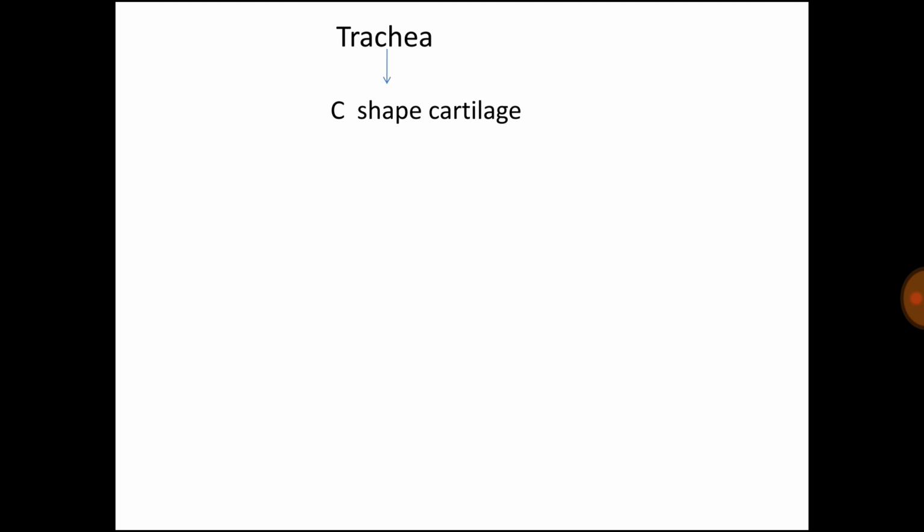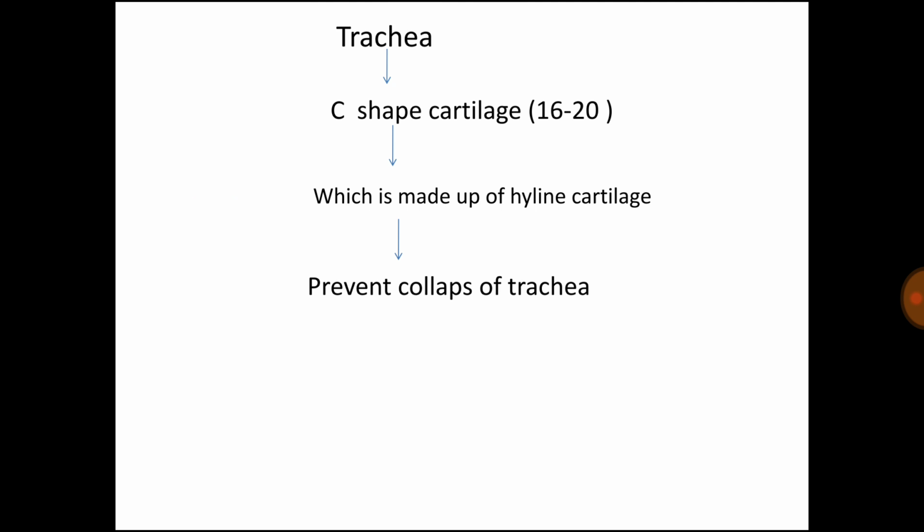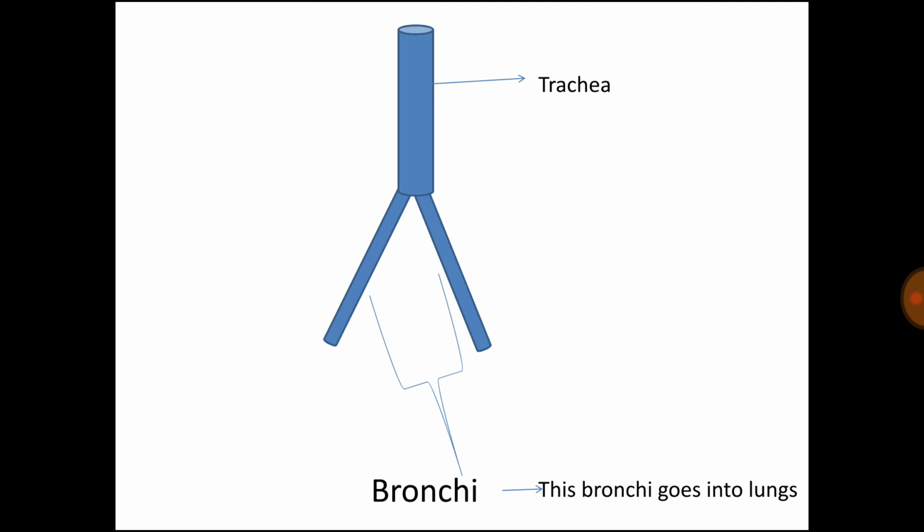Next, the trachea. The trachea has C-shaped cartilages, 16 to 20 in number, made up of hyaline cartilage, which prevent collapse of the trachea. The trachea is a pipe-like structure that further divides into fine pipes known as bronchi, which go into the lungs.